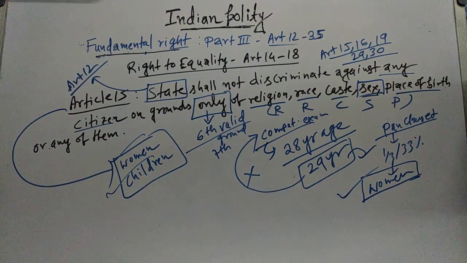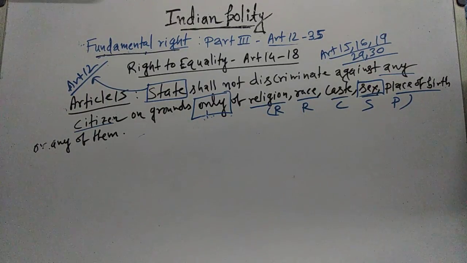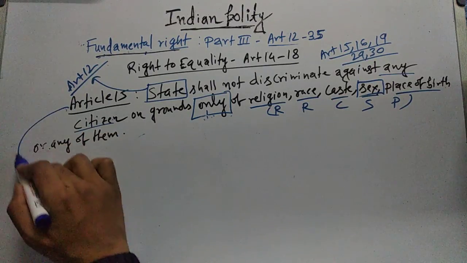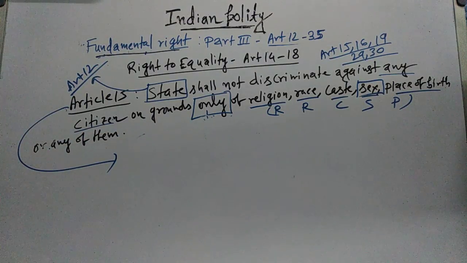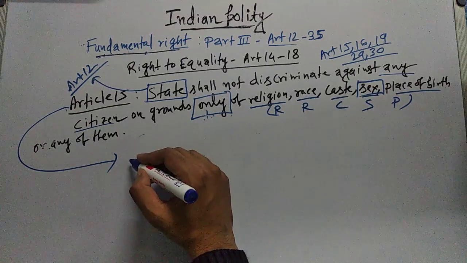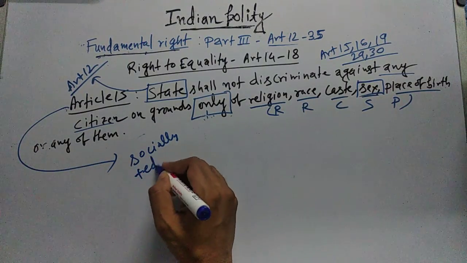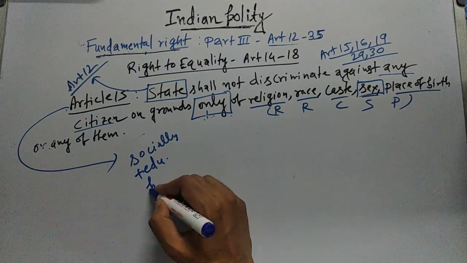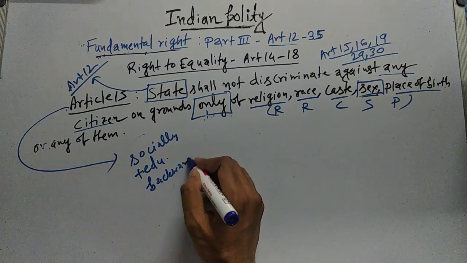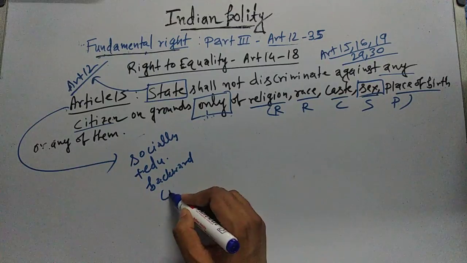Now let's discuss another exception provided under Article 15. So Article 15 is also providing another exception, which says that the state can make special provisions for socially and educationally backward class of citizen.